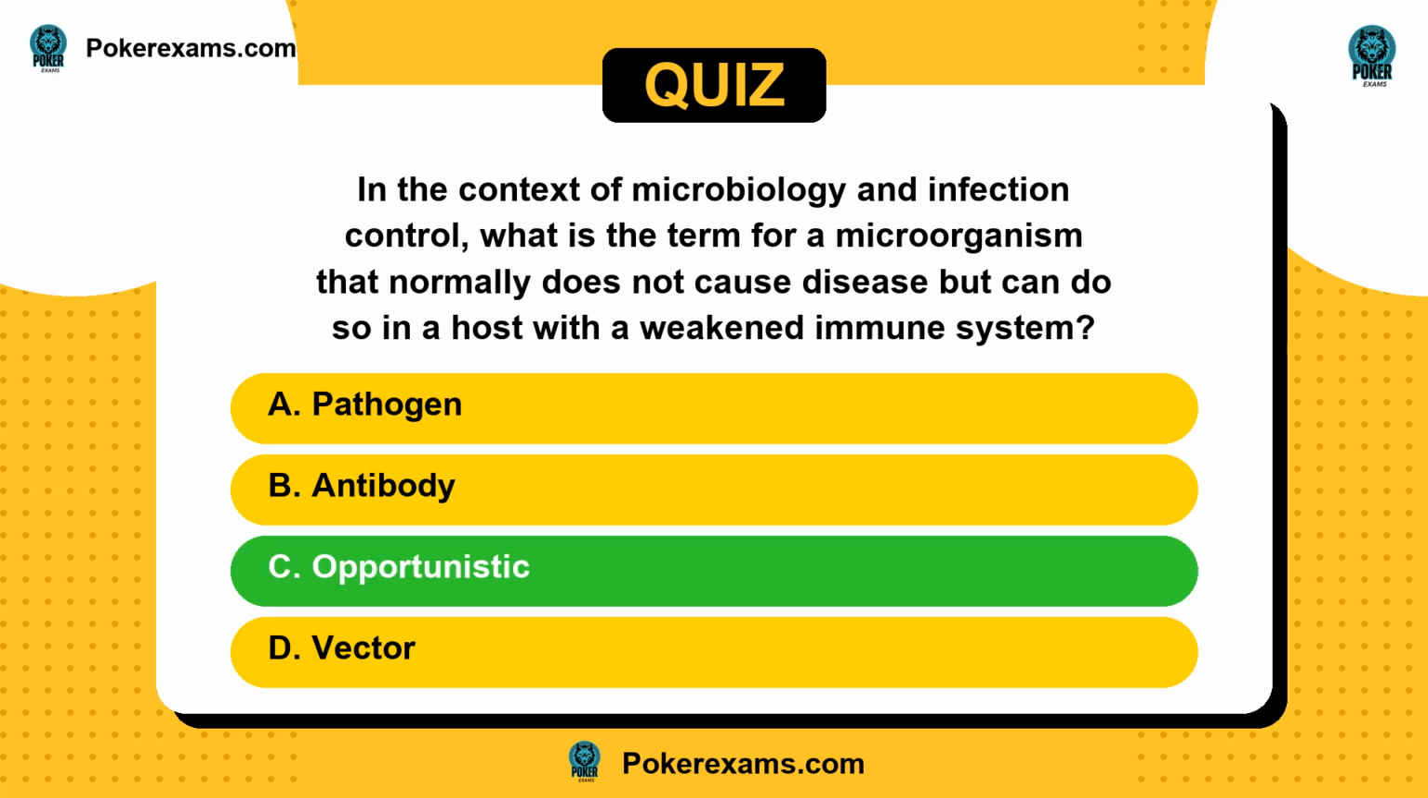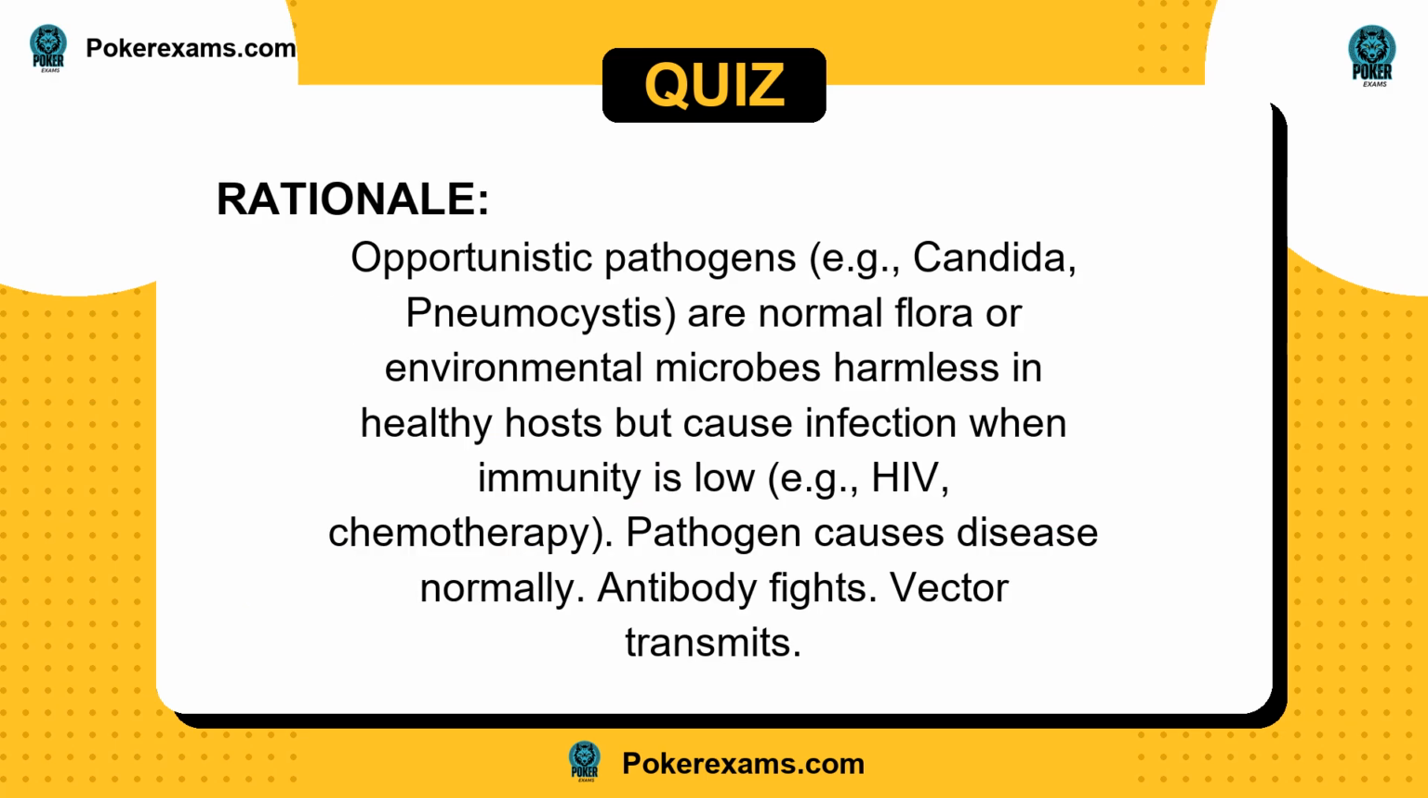The answer is C. Opportunistic pathogens, e.g., Candida, pneumocystis, are normal flora or environmental microbes harmless in healthy hosts, but cause infection when immunity is low, e.g., HIV, chemotherapy. Pathogen causes disease normally. Antibody fights. Vector transmits.